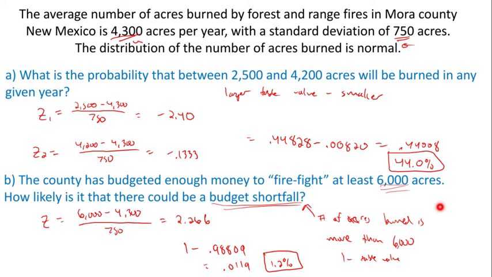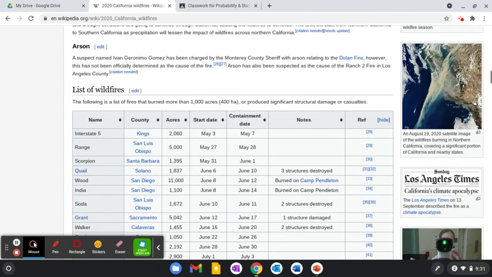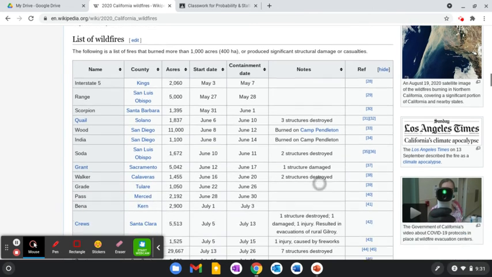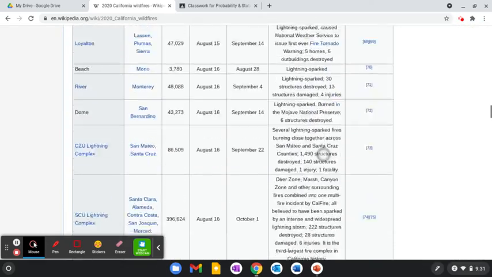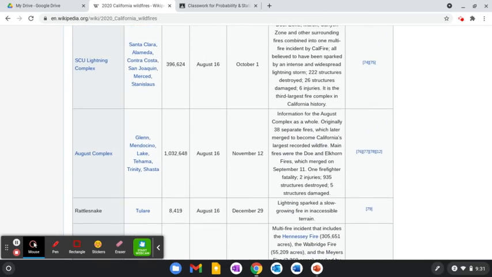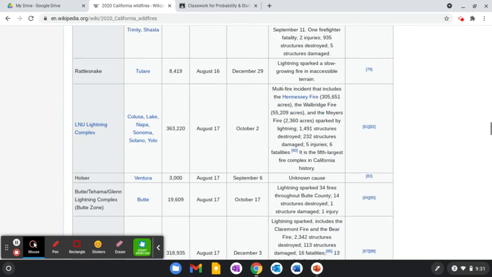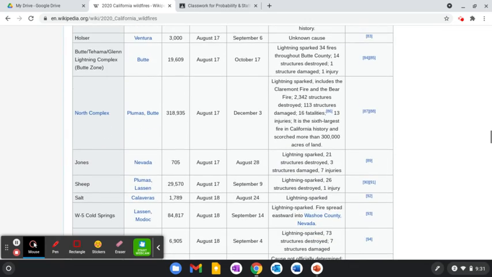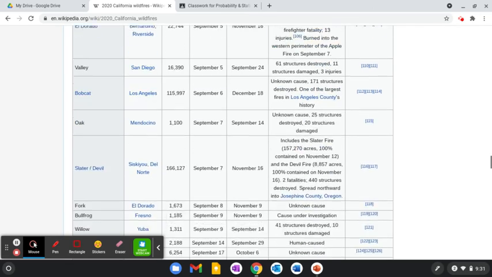I did think it was interesting, just this idea of forest fire. So I looked up on Wikipedia how many acres is normal for a forest fire. And I looked up California because that's where you generally hear about them. This is from the year 2020. Look at the number of wildfires here, and particularly the size of some of these things. They're just enormous. So this one is 396,000 acres burned. This one's over 1 million acres, 8,000, 363,000, 19,000, 318,000. It's just amazing how many wildfires there are and how many acres are burned every year in California.